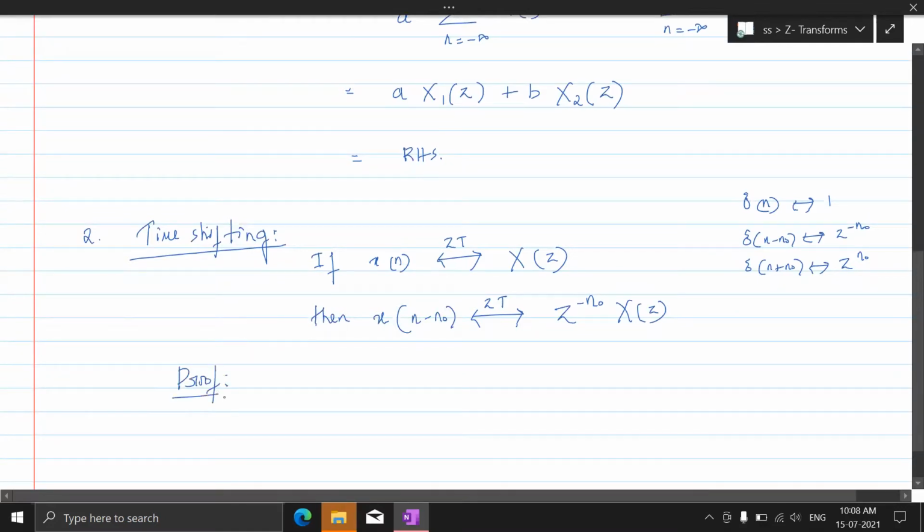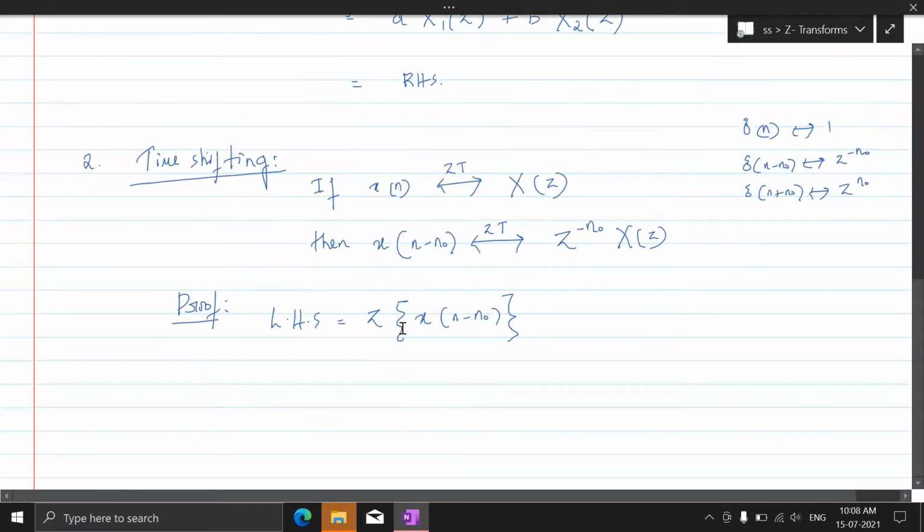Proof for time shifting property. Okay, so LHS, that is the Z transform of x of n minus n naught. So this is one way of representing it. This is another way of representing it. Okay, so let's not get confused. Wherever the curly bracket comes, that means we are applying Z transform on this signal. Within the curly bracket, what we have is your signal.